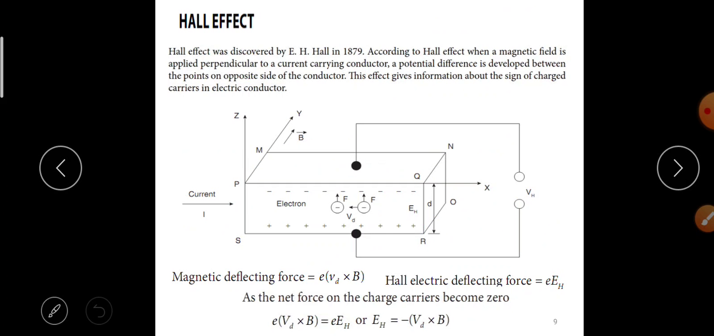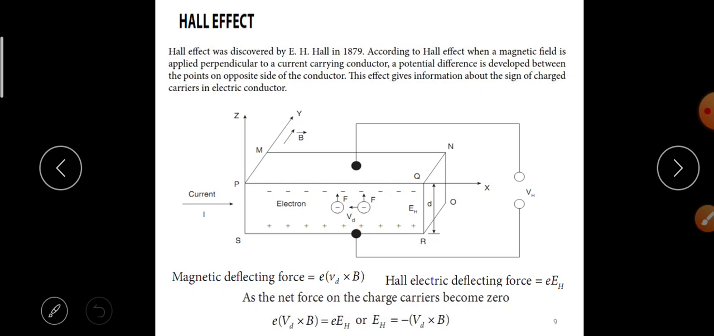Hall effect. Now let us discuss the last topic in this lesson, Hall effect. Hall effect was discovered by E.H. Hall in 1879. According to the Hall effect, when a magnetic field is applied perpendicular to a current carrying conductor, a potential difference is developed between the points on opposite sides of the conductor. This effect gives information about the sign of charge carriers in the conductor.